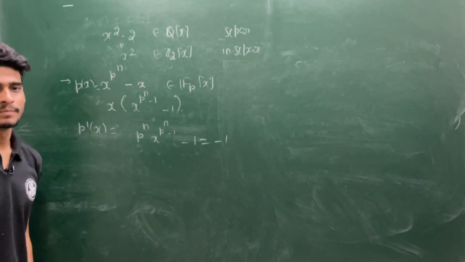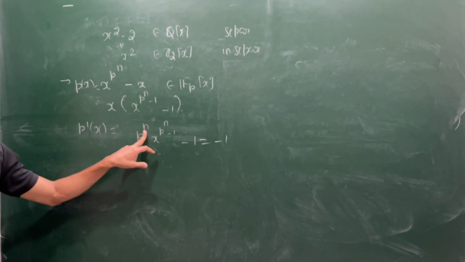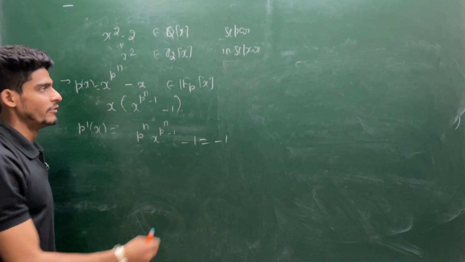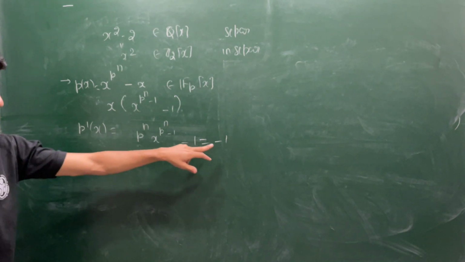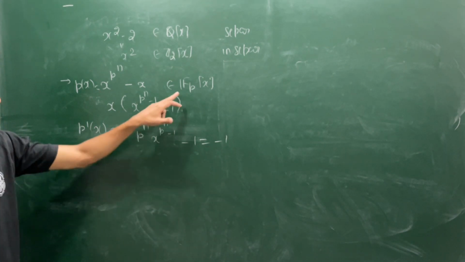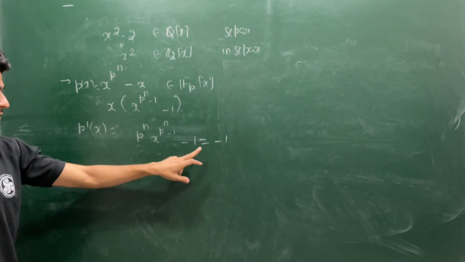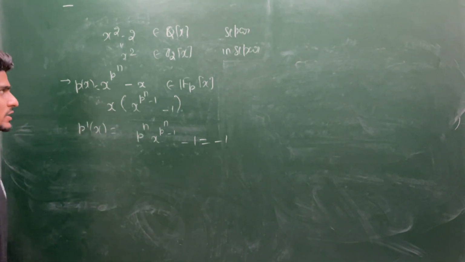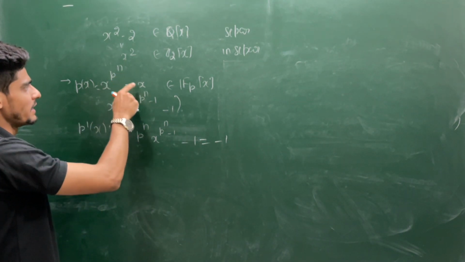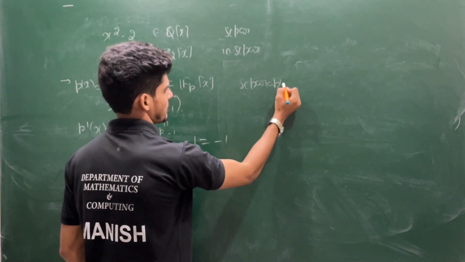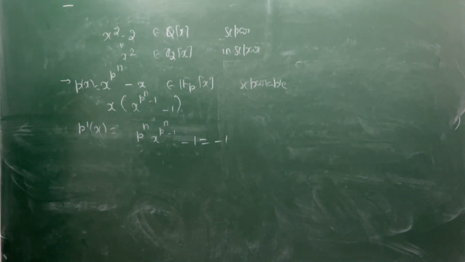But this first part is 0, because p^n is a multiple of p, and p divides p^n. So within a field with characteristic p, this part will be 0. So you will have minus 1, and minus 1 is a non-zero element in Fp. So P'(x) is never 0. That means it cannot have a common root. So this implies x^(p^n) minus x is always separable, over Fp I am talking about.